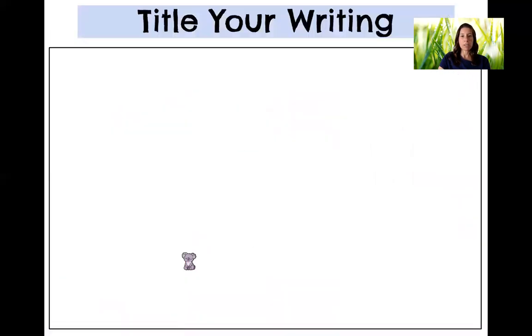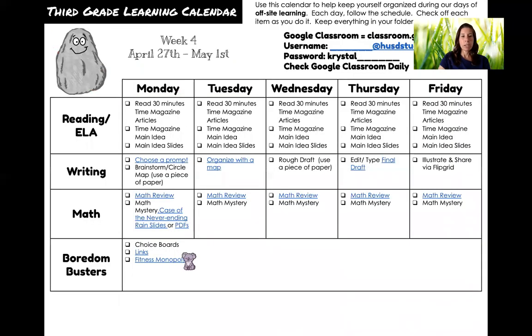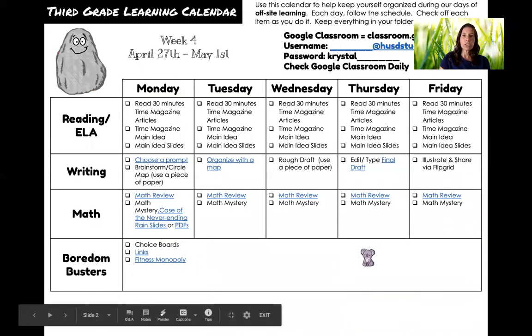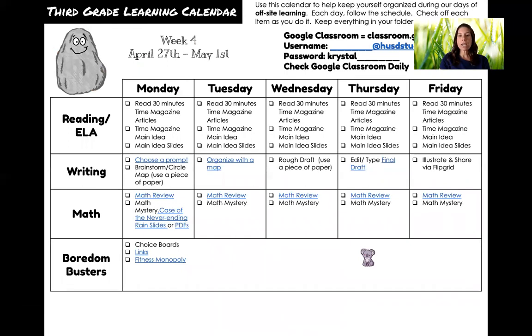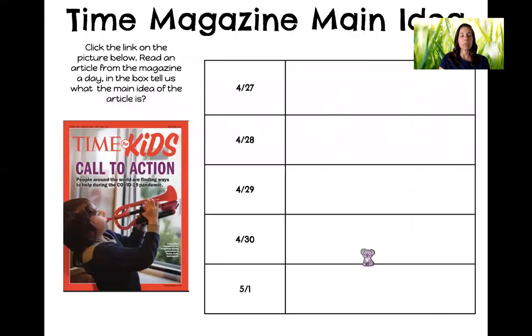Let's go back to the calendar one more time. Okay, so here is your calendar. And remember, anything that is blue and has an underline underneath it is a link. Okay, I think the biggest thing for this week is making sure you know where the Time Magazine articles are, which they are right here.